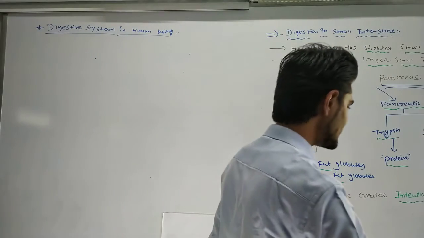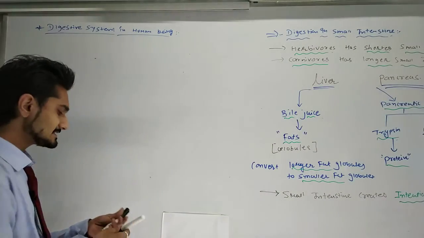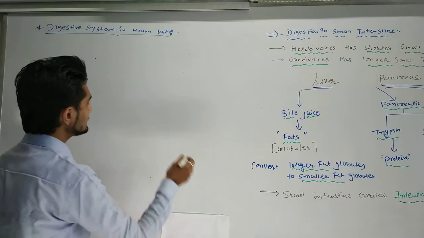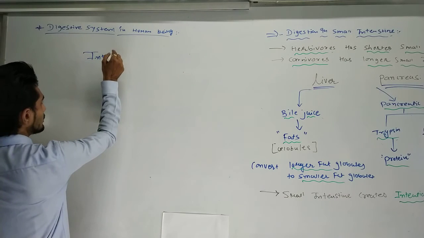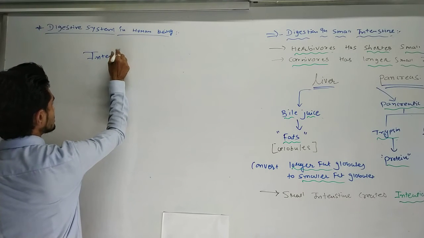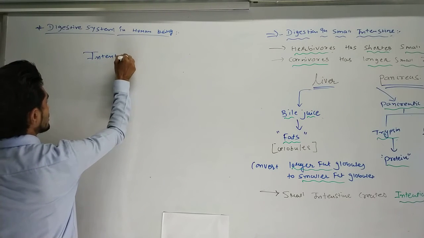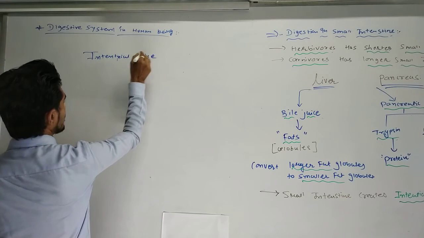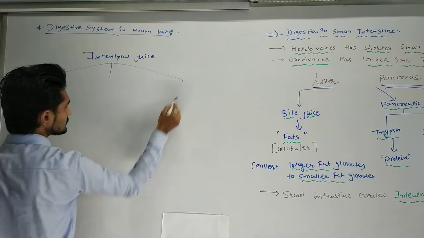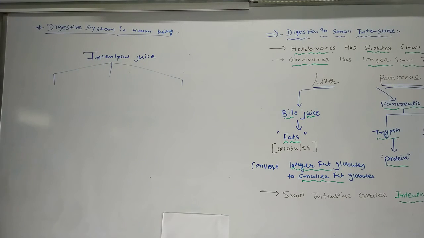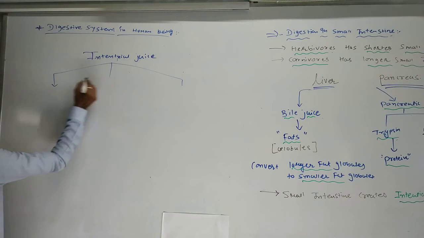As you can see, it creates the intestinal juice, and in the intestinal juice there will be three types of conversion processes happening. Now what are the three types of conversion processes?